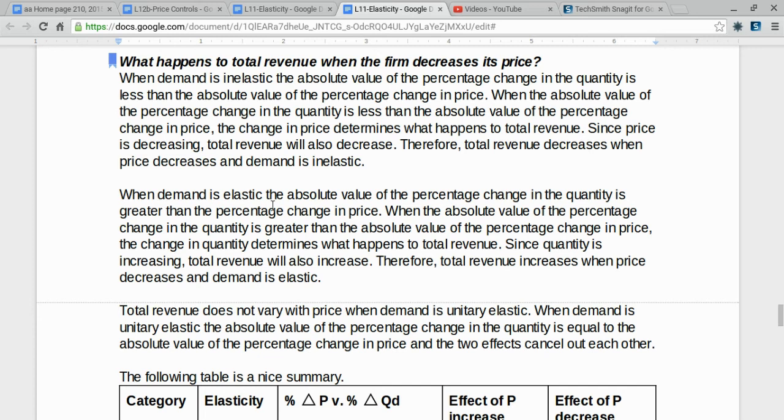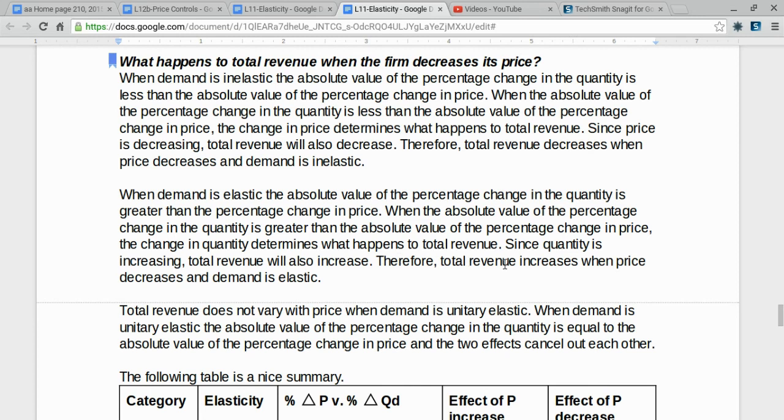When demand is elastic, the absolute value of the percentage change in quantity is greater than the percentage change in price. This means that the change in quantity will determine what happens to total revenue when you cut price. Since quantity is increasing when you cut price, total revenue will also increase.